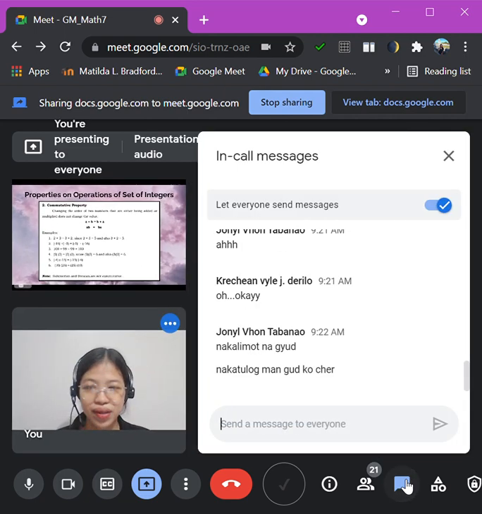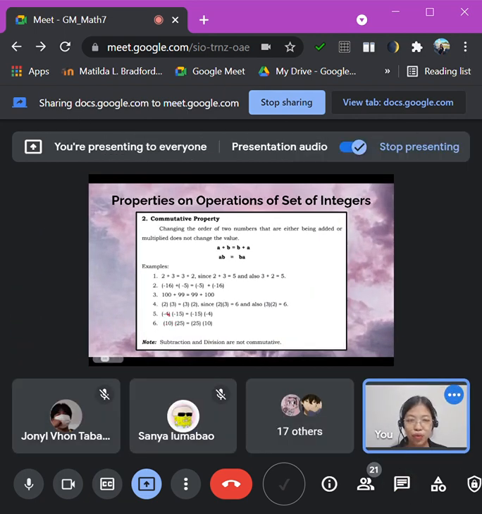Okay. So you have there negative 4 times negative 15, that is positive 60. Negative 15 times negative 4, that is also positive 60. Okay, so don't forget that one class. In multiplication and division, same sign, positive ilahang result.